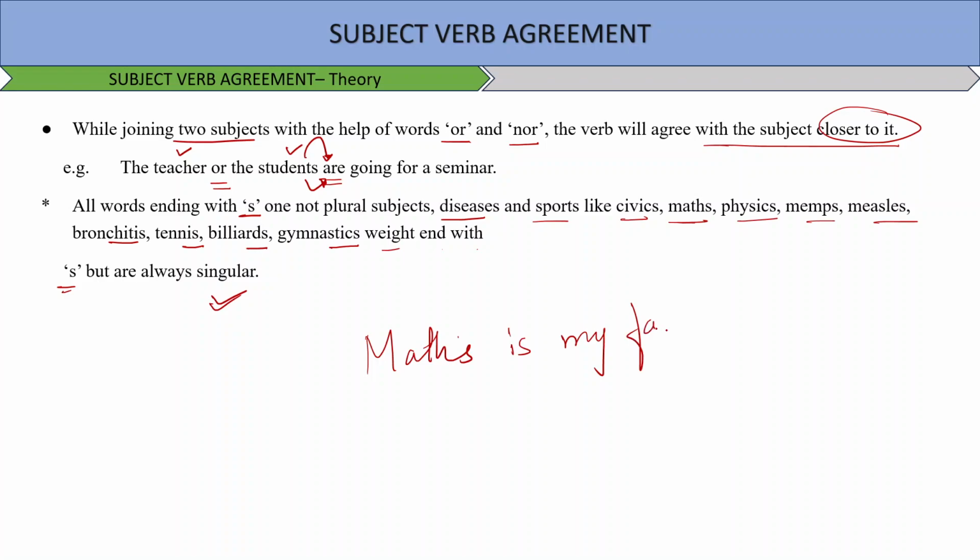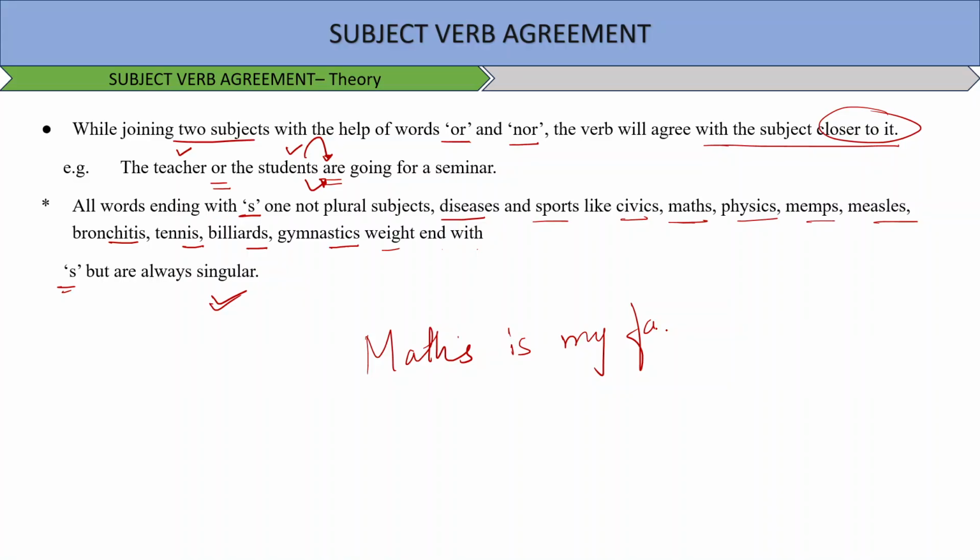So having s in its name doesn't make any sense here, which means that it is not at all viable to say that maths is having suffix s, so it is plural. No, it is simply singular. Okay, same way civics and physics and measles and MEMS.